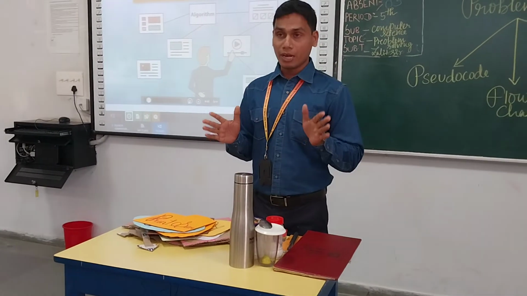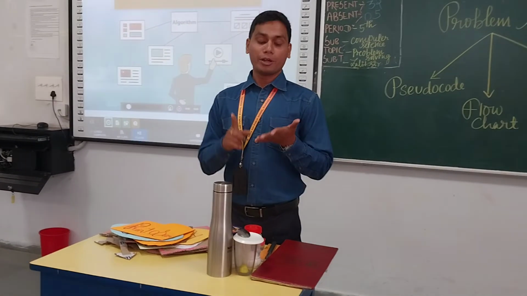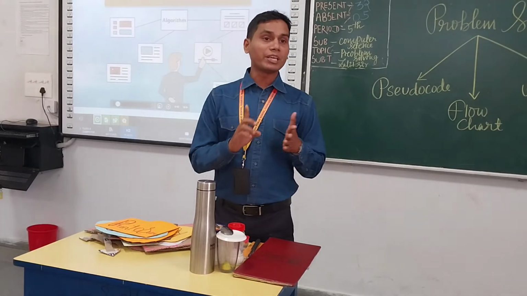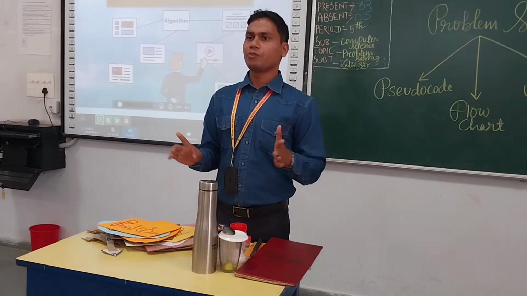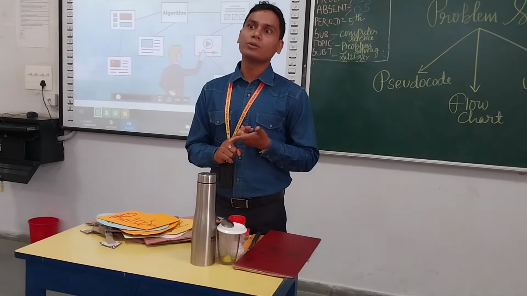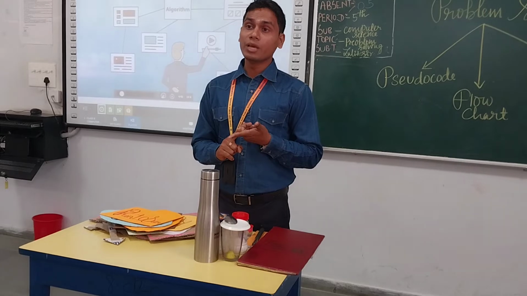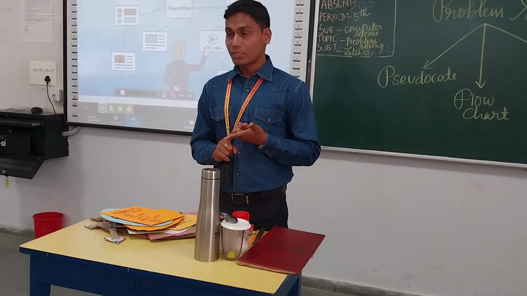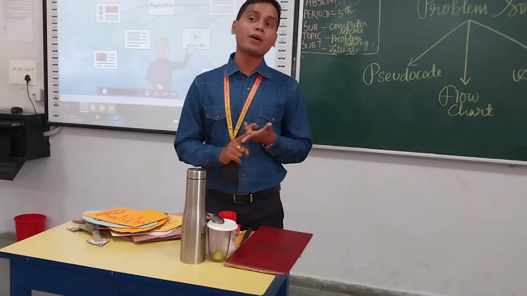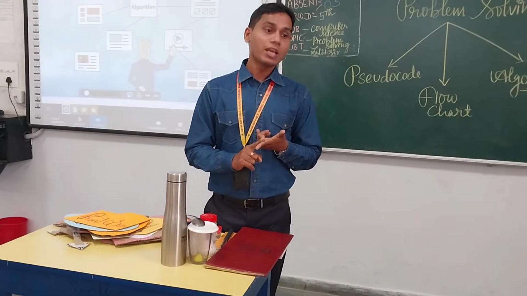What about general life? Yes or no? We are making a cup of tea, we are making lemon water, we are making a cake. Everything we do daily, that is following the algorithm.